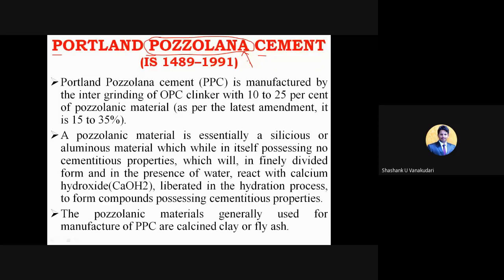Later we can discuss these technical points. Just understand the basic concept behind this Portland Pozzolana cement. Adding Pozzolana materials to the OPC at a required percentage makes Portland Pozzolana cement. And here Pozzolana means what? These are the byproducts or ash-like materials obtained from various sources like nuclear power plants and several industries. With respect to the explanation, this PPC is manufactured by intergrinding OPC clinker with 10 to 25% of pozzolanic material.